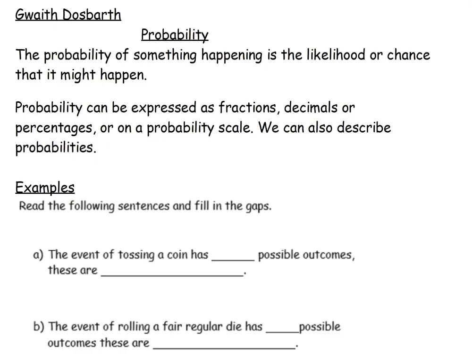So if we look at A, the event of tossing a coin has how many possible outcomes? Well, what could you have if you were throwing up? You could either have a tails, couldn't you? Or heads. And these are outcomes. So that has two possible outcomes, and these are tails, throwing tails, or heads.